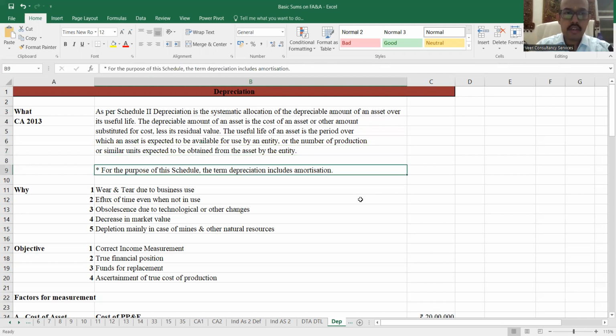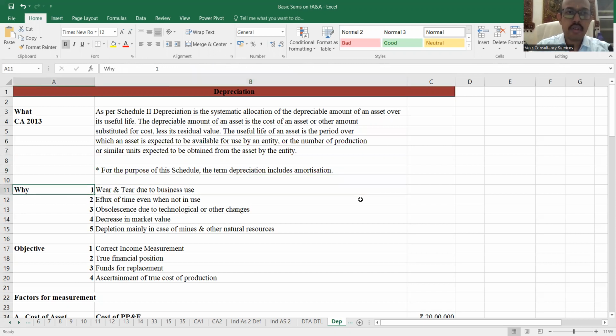So over here, it says that for this schedule, the term depreciation includes amortization. As we had discussed in the class, the reduction in the value of tangible assets is depreciation, that of intangible assets is amortization, and that of natural resources like, say, mines is depletion. Okay. So this is also useful for amortization.